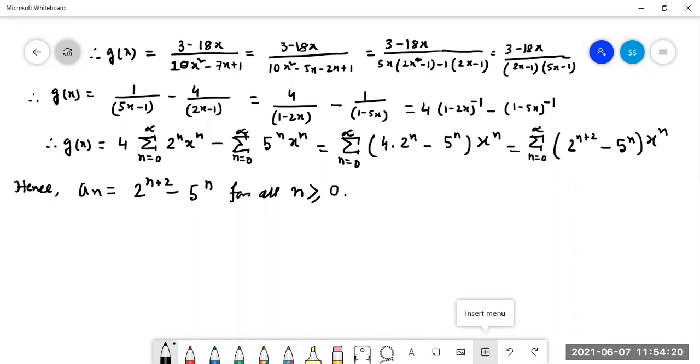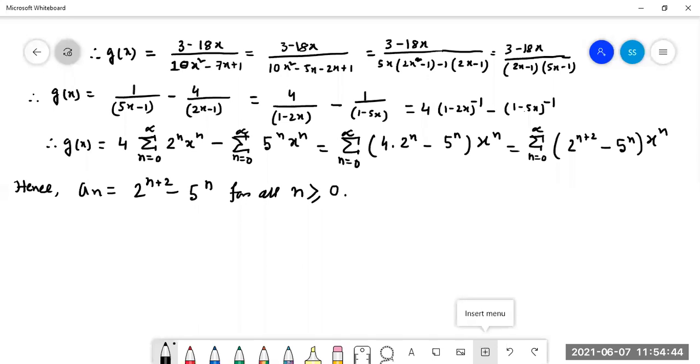These infinite series were already given in the earlier classes, no? (1 minus 2x) whole to the power minus 1 means summation n equal to 0 to infinity 2 to the power n x to the power n. For this one, it is 5 to the power n x to the power n, summation n equal to 0 to infinity. So we are writing this now, taking common x to the power n and summation from here.